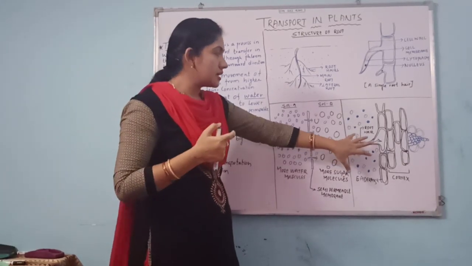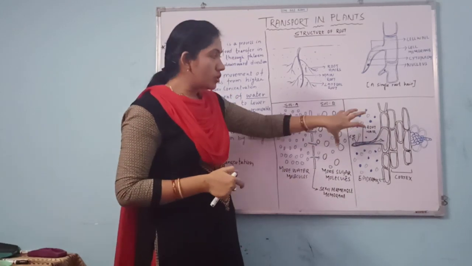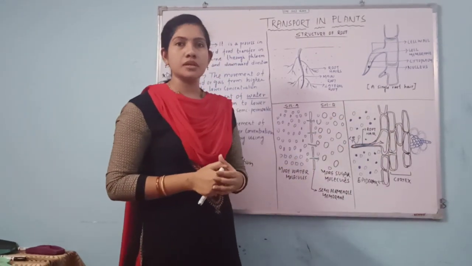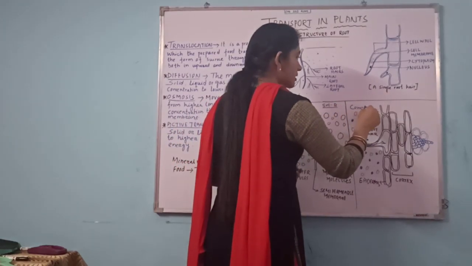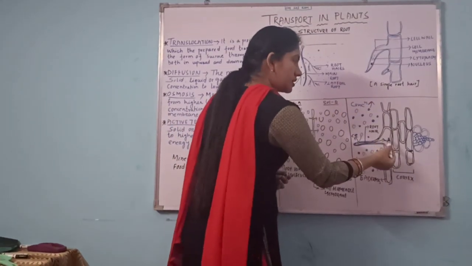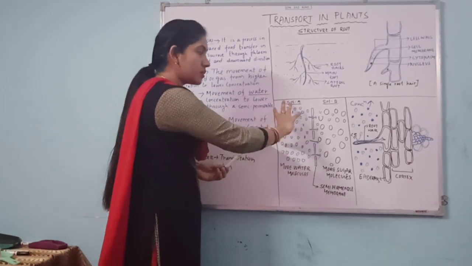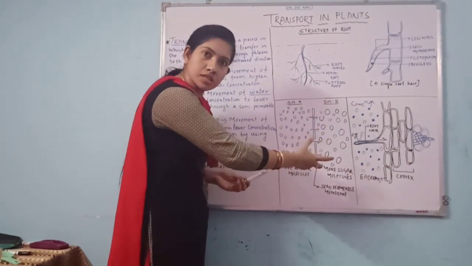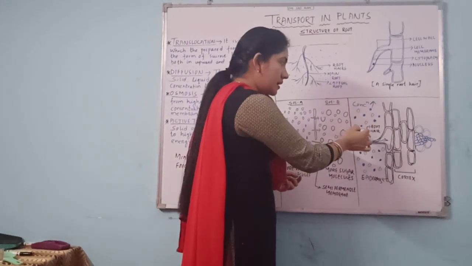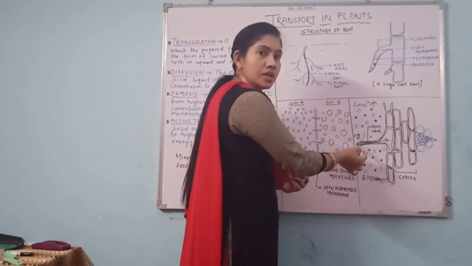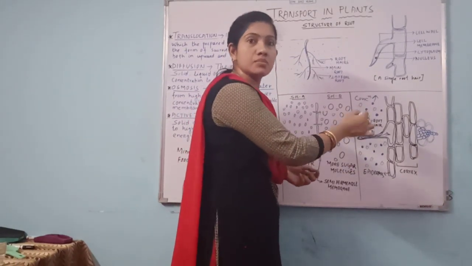See, there is less water inside the root and more water outside the root. Where is the concentration more? The concentration of water is more outside and less inside. As I said, movement always occurs from higher concentration to lower concentration. So water moves from higher concentration to lower concentration through a semi-permeable membrane.